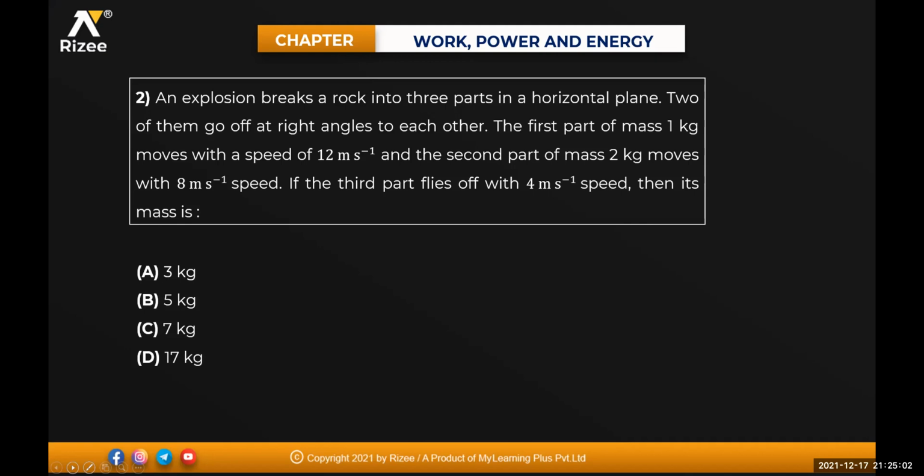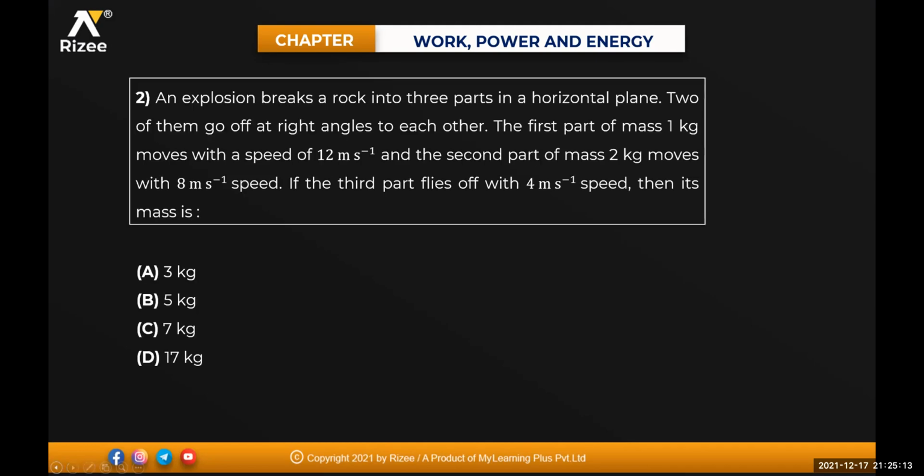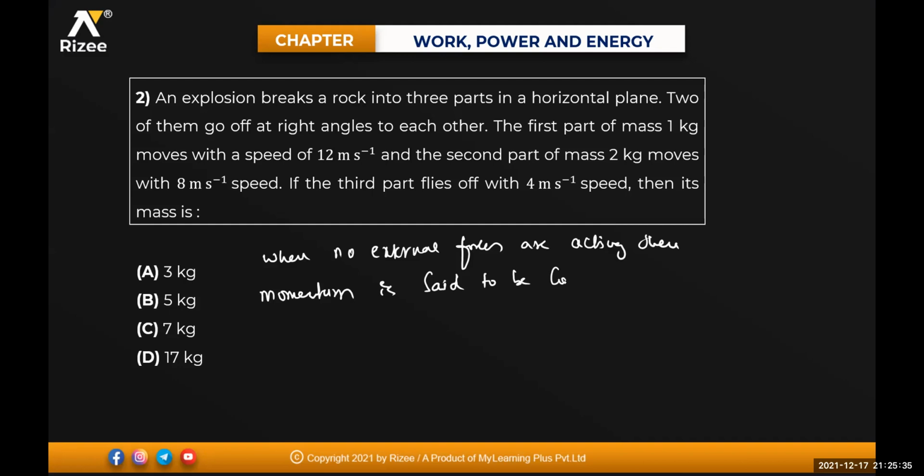See, explosion is what, beta? Internal collision. That means when no external forces are acting on the system, then momentum is said to be conserved. I already told you this one in laws of motion. That means initial momentum must be equal to final momentum.